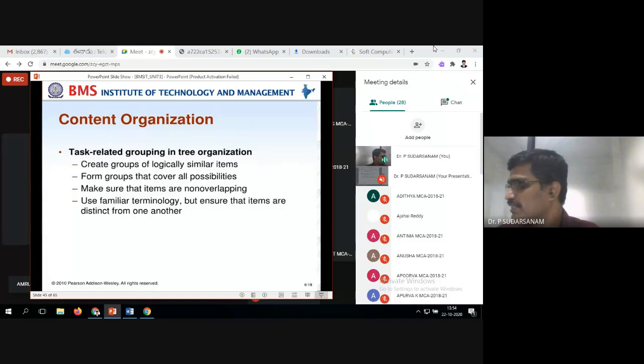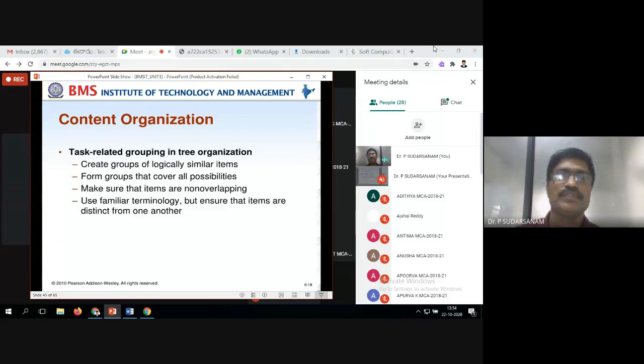For example, if you take sports activities, under that you need to mention the items separately. So make sure that items are non-overlapping. Similar items, if you have them, make it clear and don't make them overlapping. Don't put all sports in one, or all the menu items only.